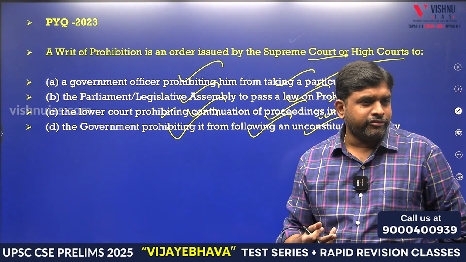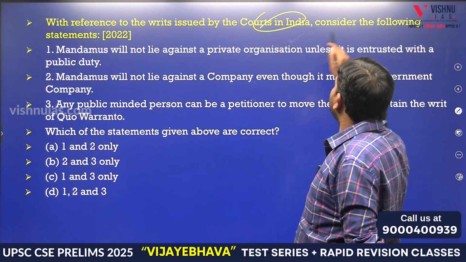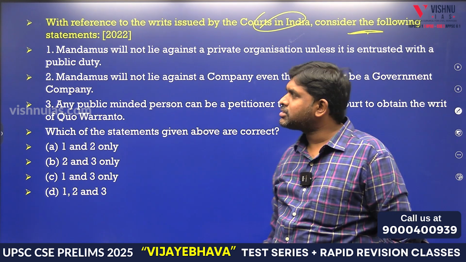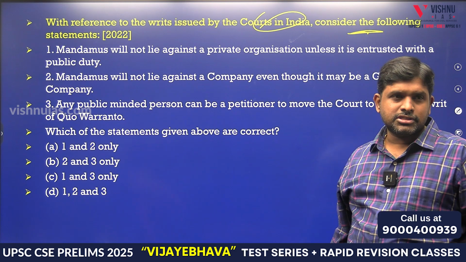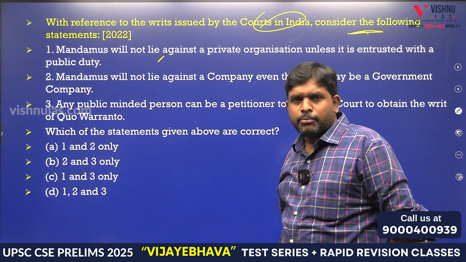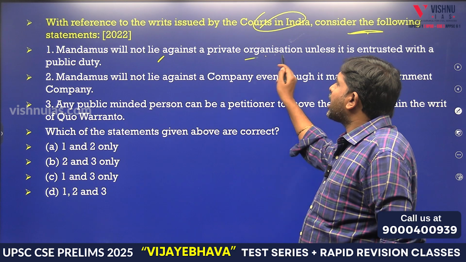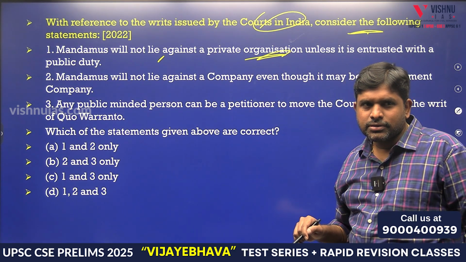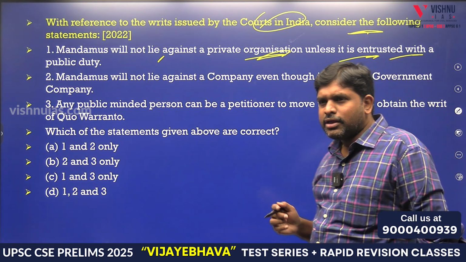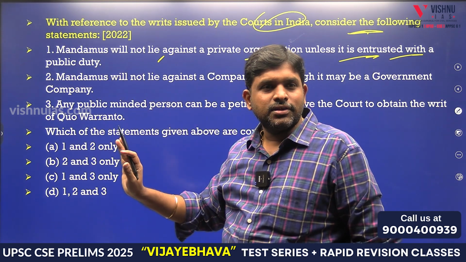That is the writ of prohibition. With reference to writs issued by courts in India, consider the following statements. Number 1, Mandamus will not lie against a private organization unless it is entrusted with a public duty. What is Mandamus? Again, 2022. There is a question on writs.